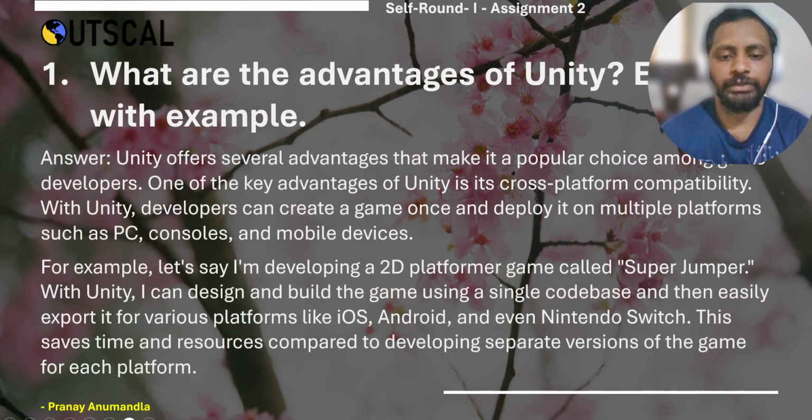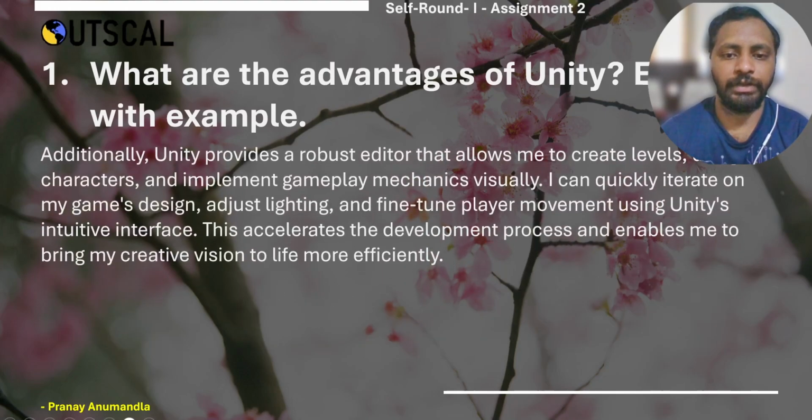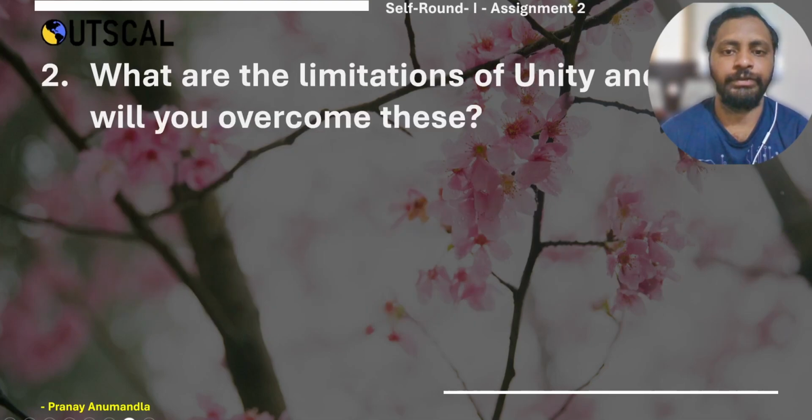These are the definitions which I explained. Well, the example is simple. Whenever we build a game like a 2D platformer, once we build the game and it is completely done, we can build it for a different platform through Unity itself. It might be for WebGL, iOS, or PC, whatever. We need not write separate code or a separate development version for each platform. And additionally, it provides the editor and documentation.